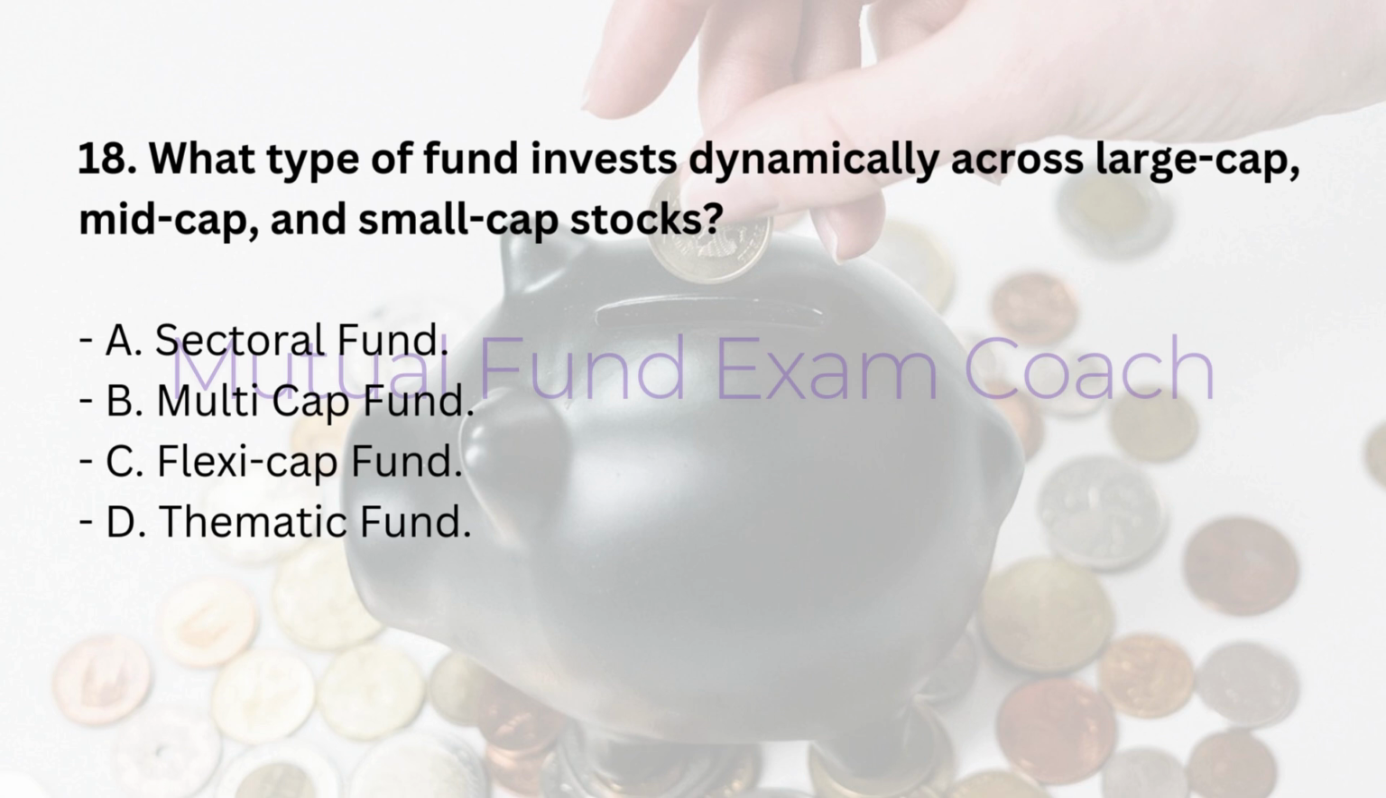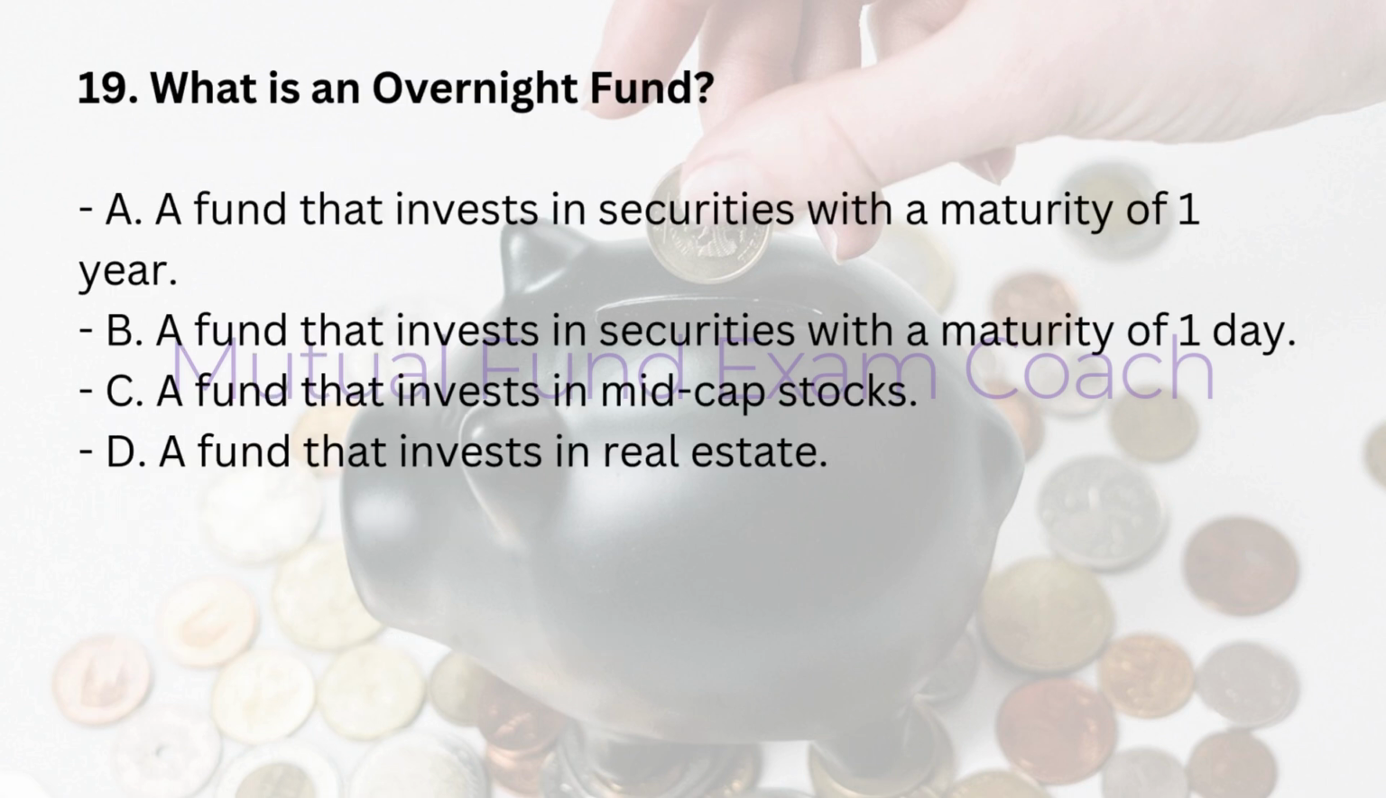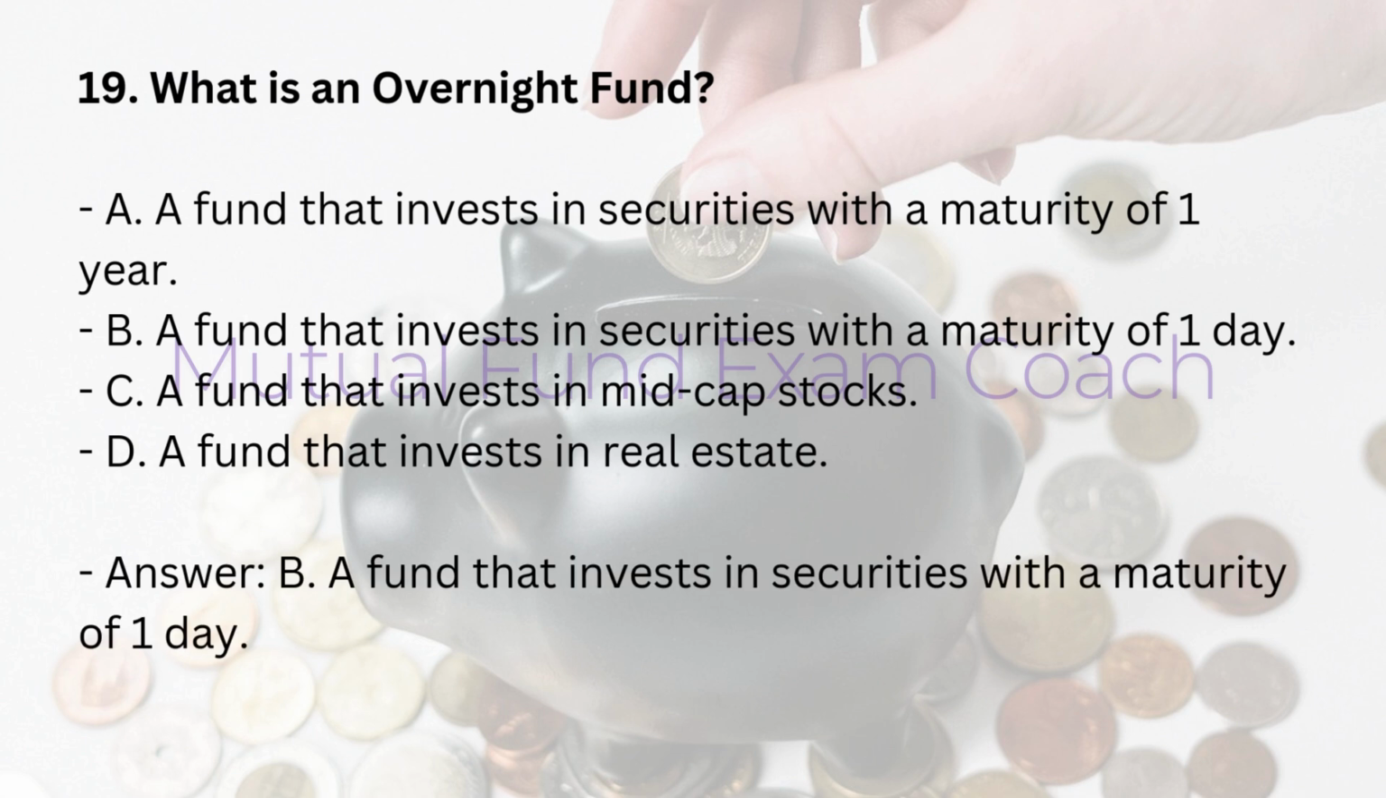18. What type of fund invests dynamically across large-cap, mid-cap, and small-cap stocks? A. Sectoral fund. B. Multi-cap fund. C. Flexi-cap fund. D. Thematic fund. Answer: C. Flexi-cap fund. 19. What is an overnight fund? A. A fund that invests in securities with a maturity of 1 year. B. A fund that invests in securities with a maturity of 1 day. C. A fund that invests in mid-cap stocks. D. A fund that invests in real estate. Answer: B. A fund that invests in securities with a maturity of 1 day.